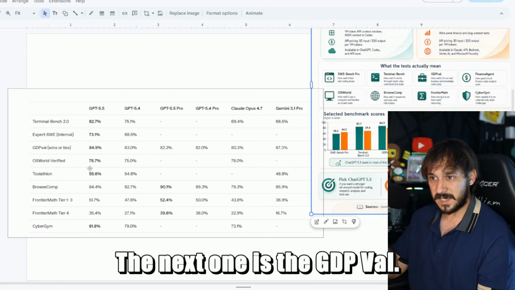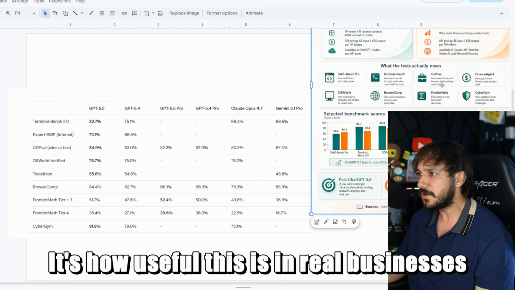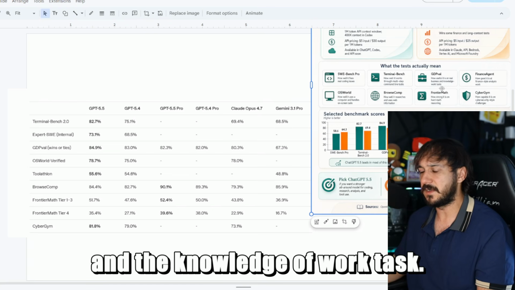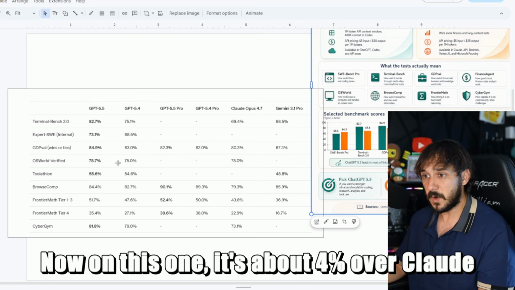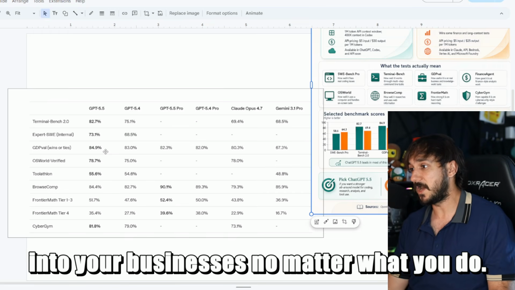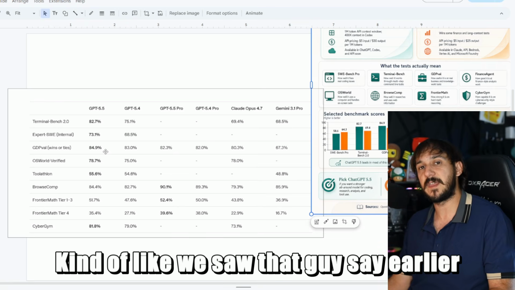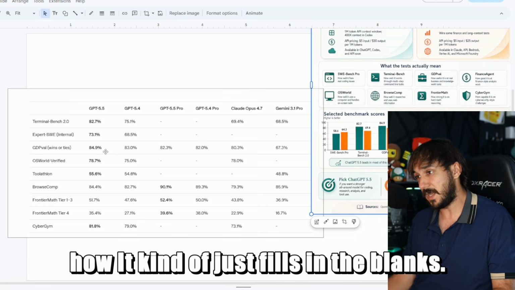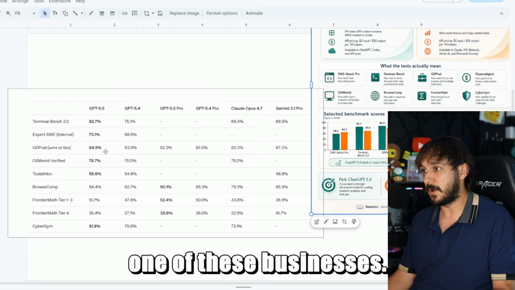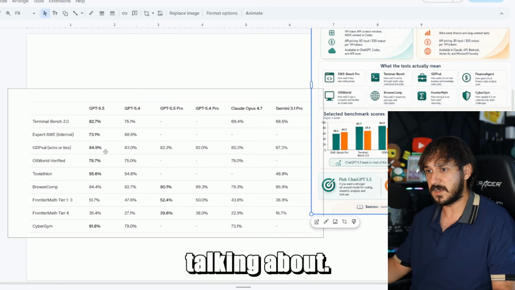The next one is GDPval. So what does that mean? It's how useful this is in real businesses and knowledge work tasks. On this one, it's about 4% over Claude Opus 4.7, which basically means that integrating into your business, no matter what you do, ChatGPT is probably going to be a little smarter and able to adapt more. Kind of like we saw that guy say earlier, how it just fills in the blanks. That's what it's able to do with one of these businesses. So that's all that GDPval is talking about.